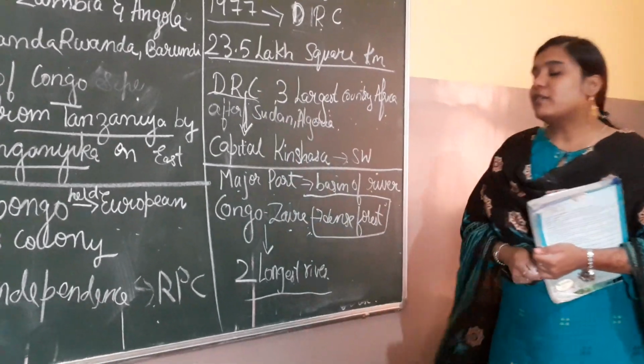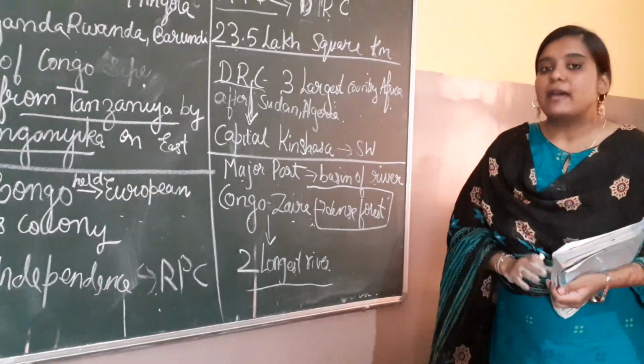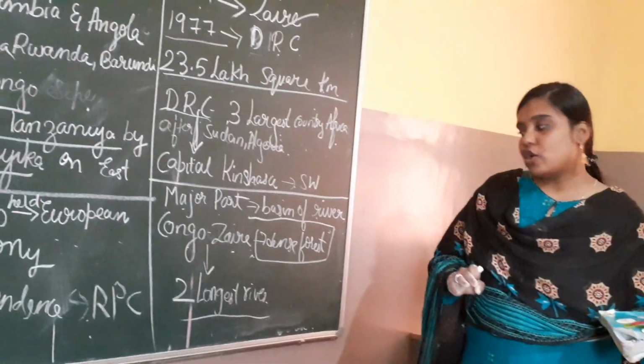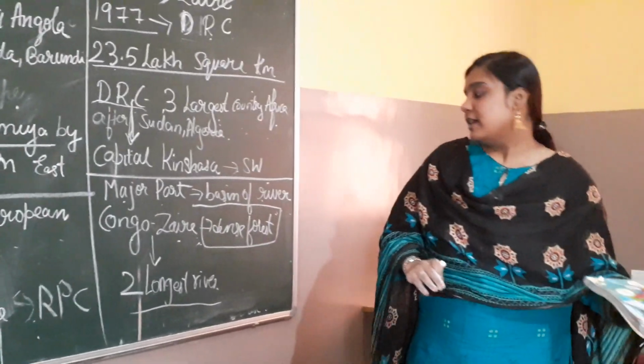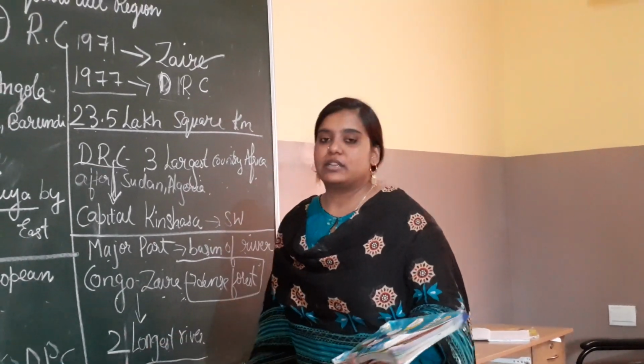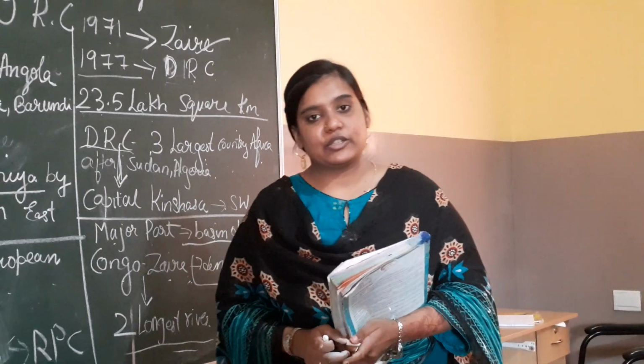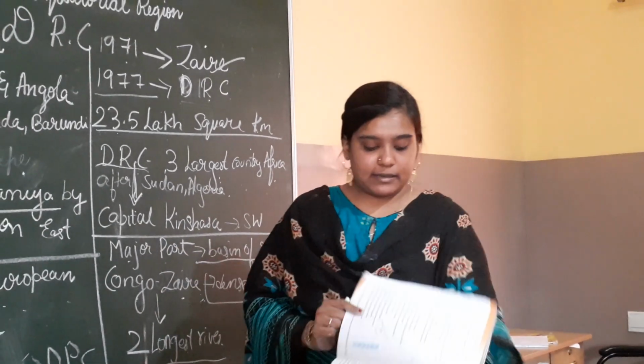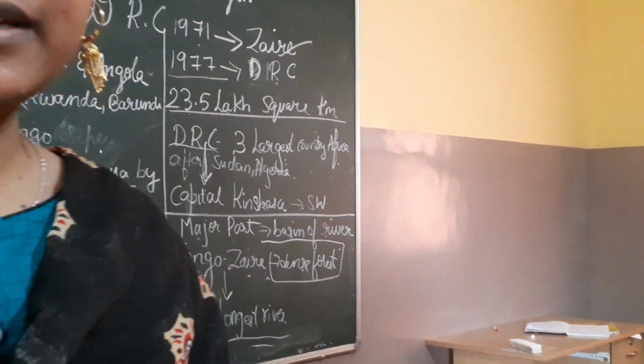What is the major part over there? They have a lot of basins over there. Why basins? Because there is a river Congo over there. It is also known as Zaire, which has a dense forest surrounding it and is the longest river in the country. Okay. Now next I'm gonna start with the climate.